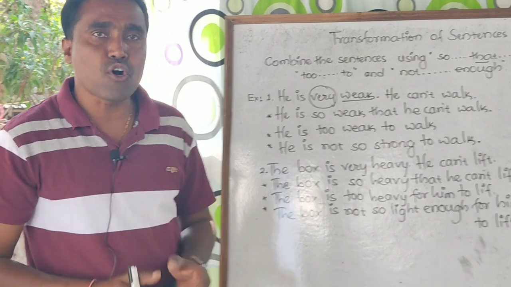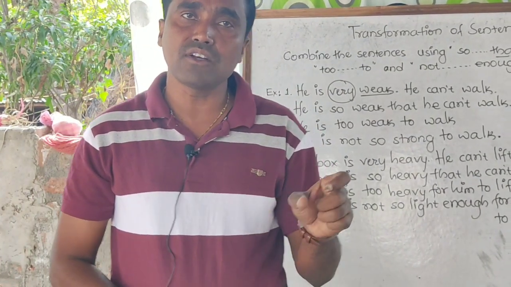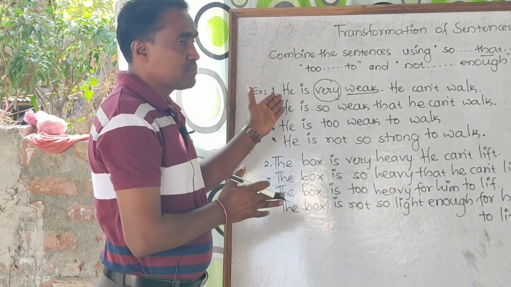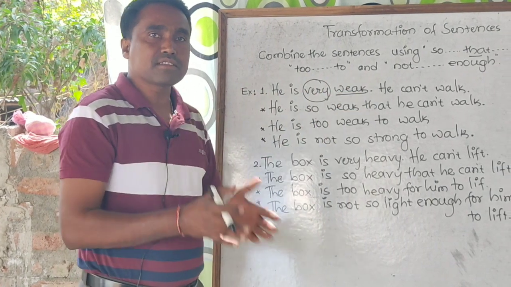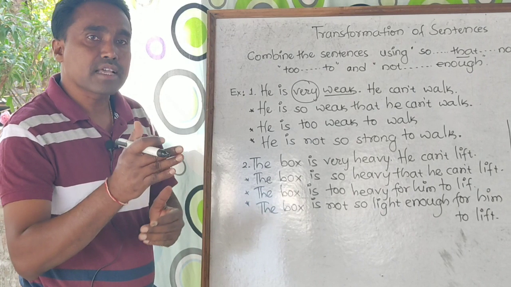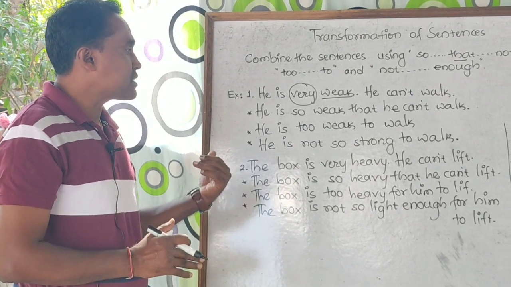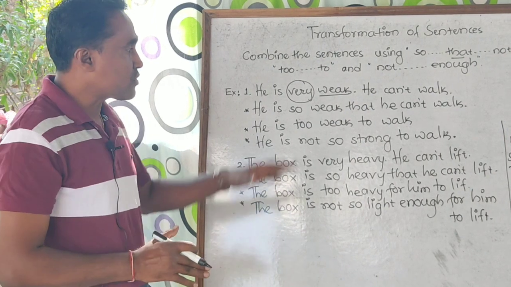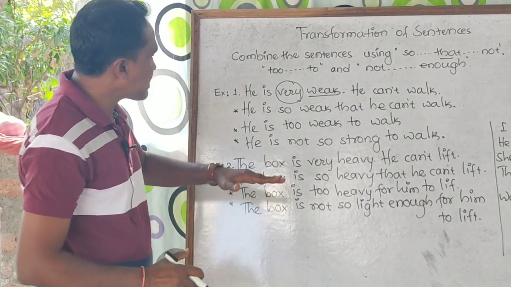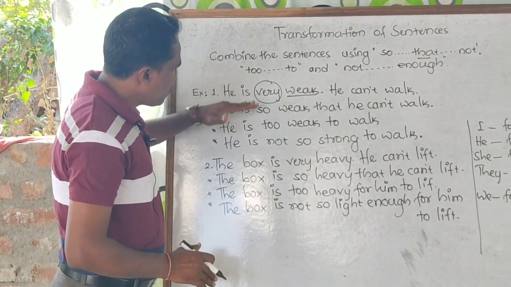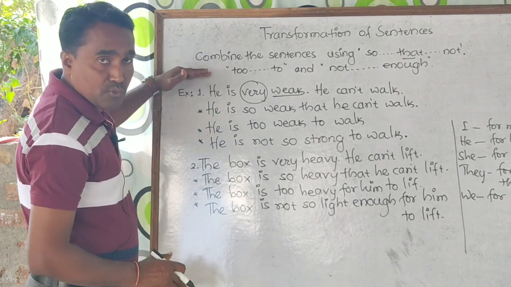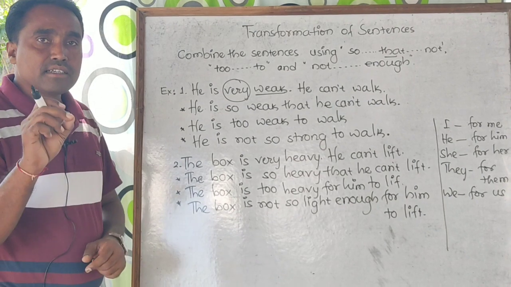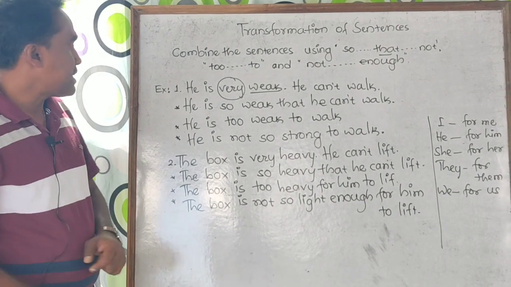Look at the two sentences. In such kind of combination of sentences, you will find only two kinds. Number one, the two sentences having the same subject. Second, the two sentences having two different subjects. And don't forget that in these two examples, number 1 and number 2, we have taken examples of present tense.